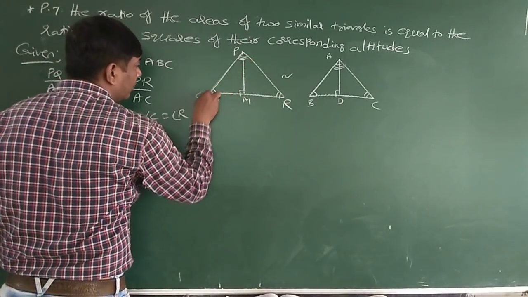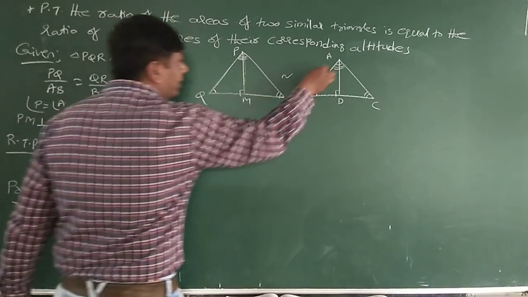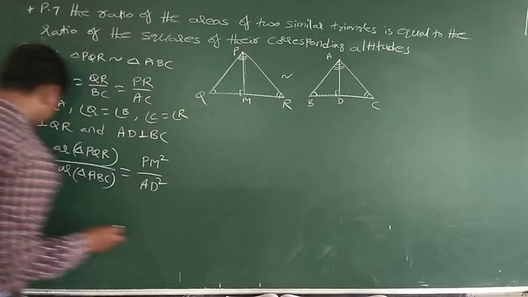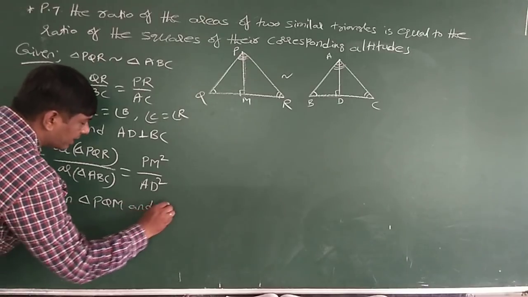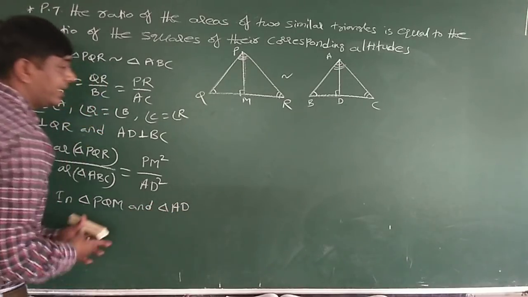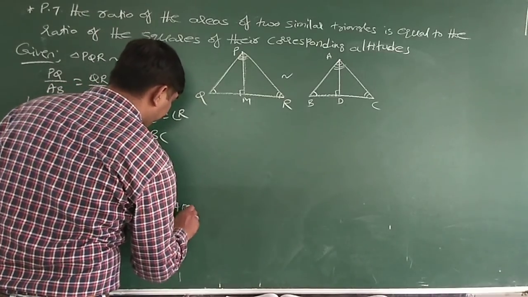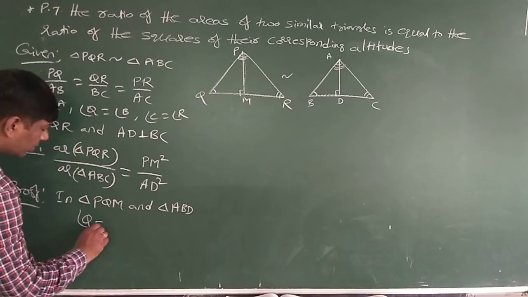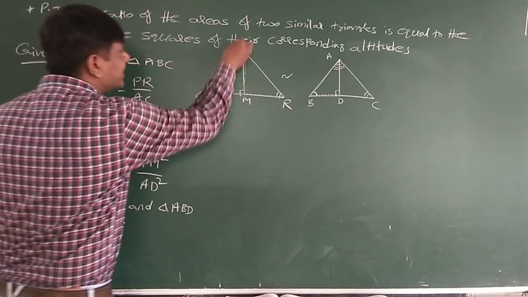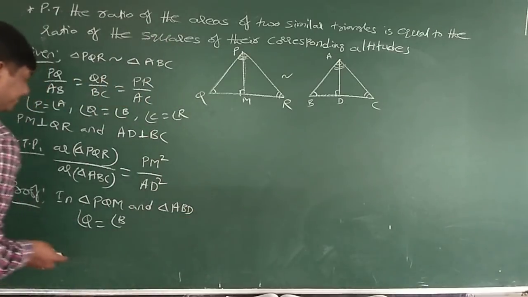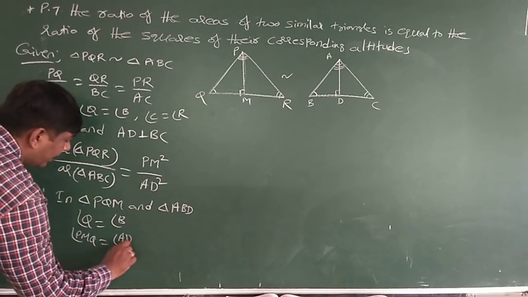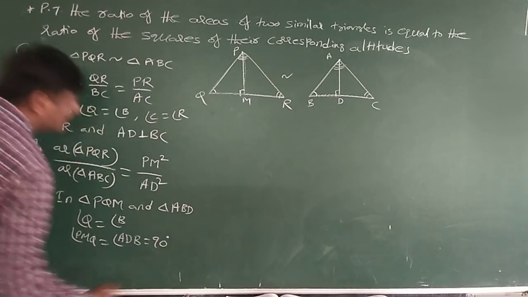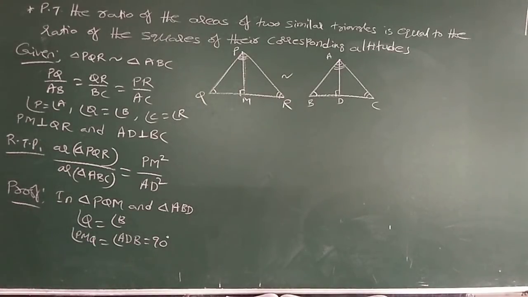So now triangle PQM and triangle ABD. In triangle PQM and triangle ABD, angle Q is equal to angle B. Since it is an altitude, perpendicularity gives 90 degrees: angle PMQ is equal to angle ADB is equal to 90 degrees.